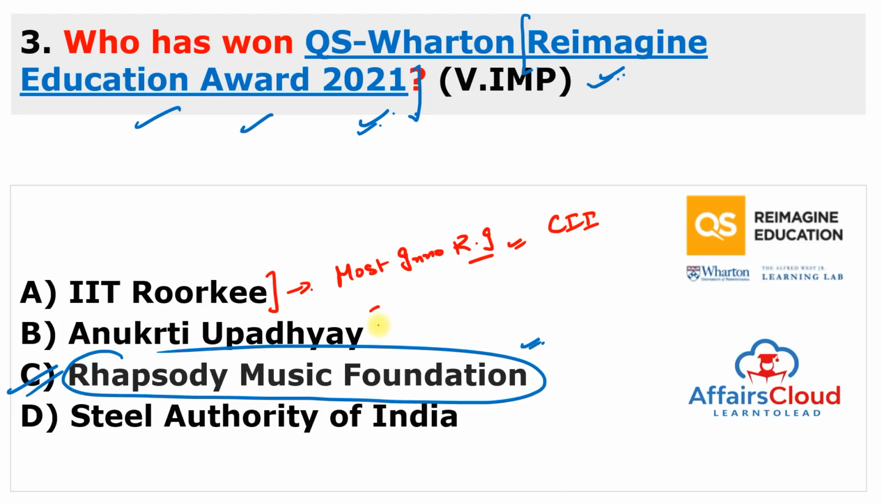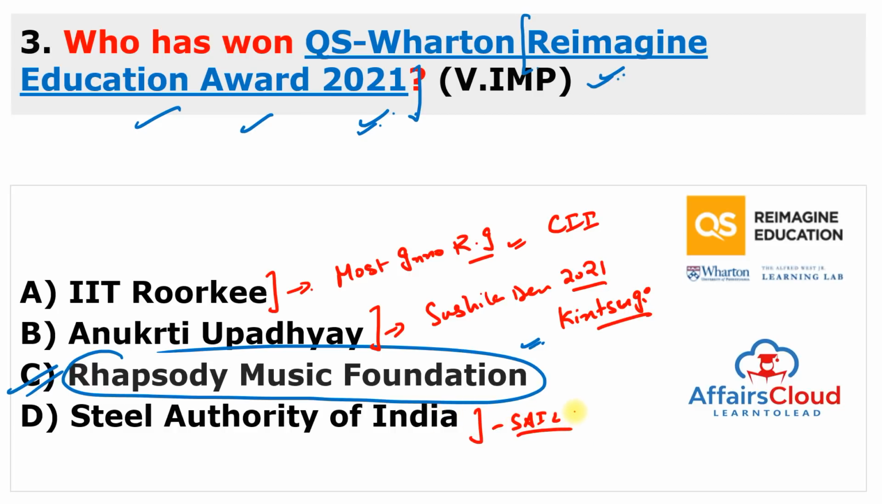Next is Anukriti Upadhyay. She recently won Sushila Devi Award, Sushila Devi Award for 2021. It is for her book of fiction, this novel titled Kintsugi. Next is Steel Authority of India, or you can say SAIL, and this organization won Golden Peacock Award, Golden Peacock Environment Management Award for 2021. So all the awards are very, very important.